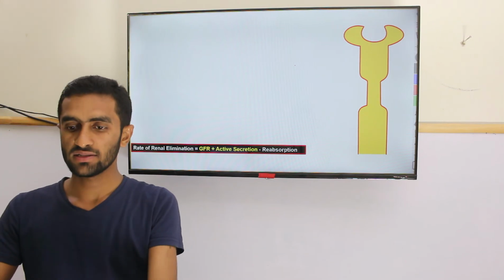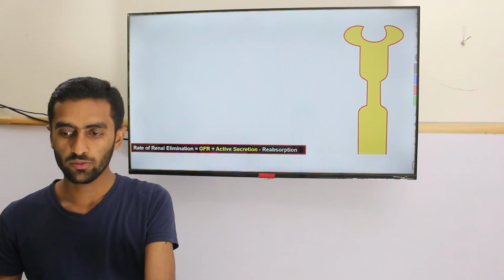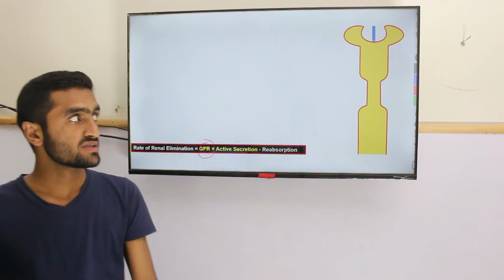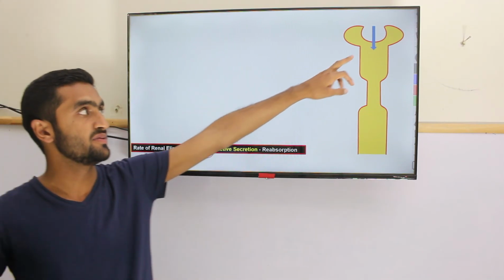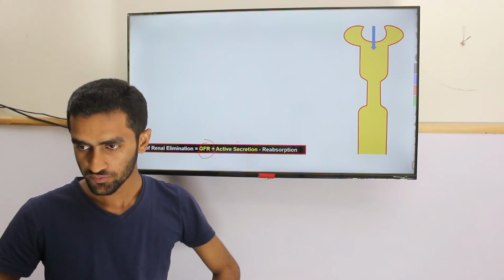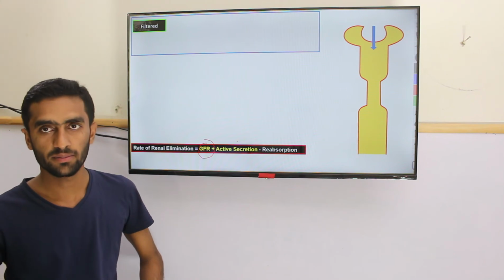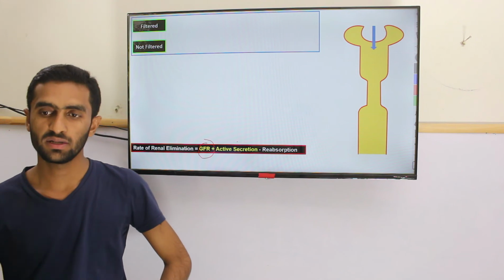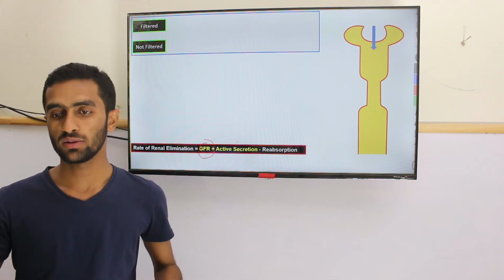Okay, so let's look at the rate of elimination, which is dependent upon the GFR, the glomerular filtration rate. First look at this first arrow. What type of drug can enter into the glomerulus? So filtered and non-filtered drug. I recommend you understand what type of drug is not going to be filtered.